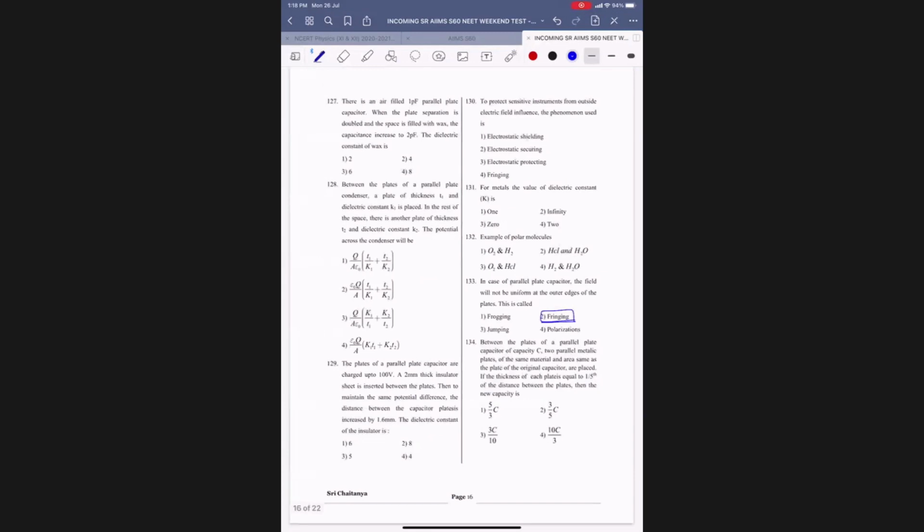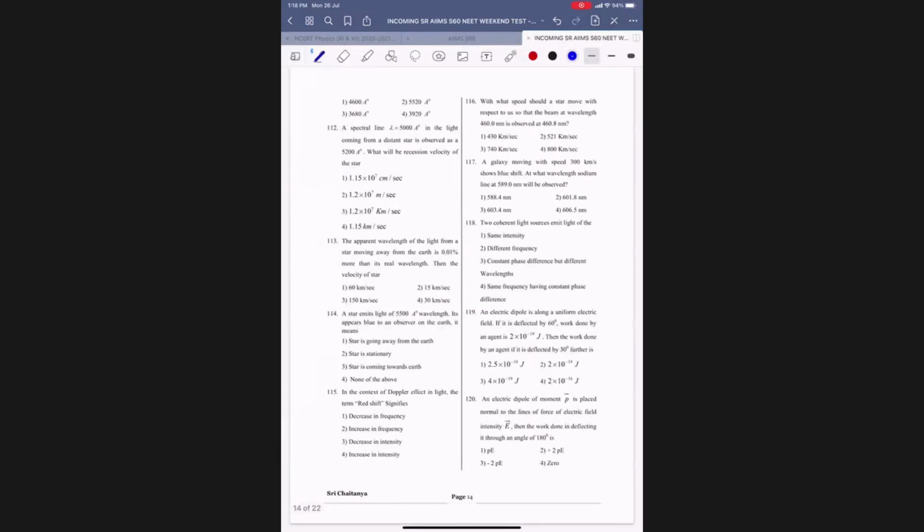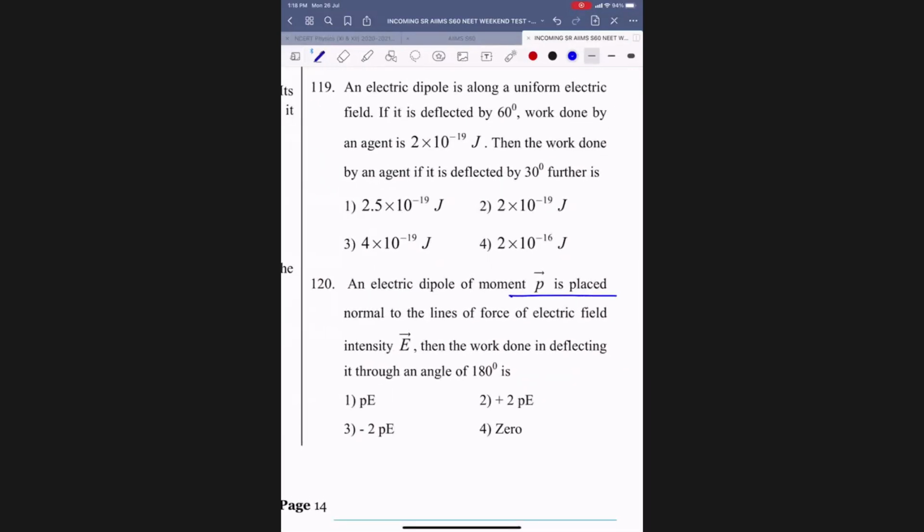Sir, the 120th one, sir. Yes, sir. A dipole P is placed normal to the lines of force. So lines of force, these are E bar, P bar. Okay, deflecting through 180. So in this one, potential change is how much? 0, na? P bar dot E bar, PE cos 90. And then by 180, PE cos 90, this also 0, na? U final minus U initial is 0 only. Got it?